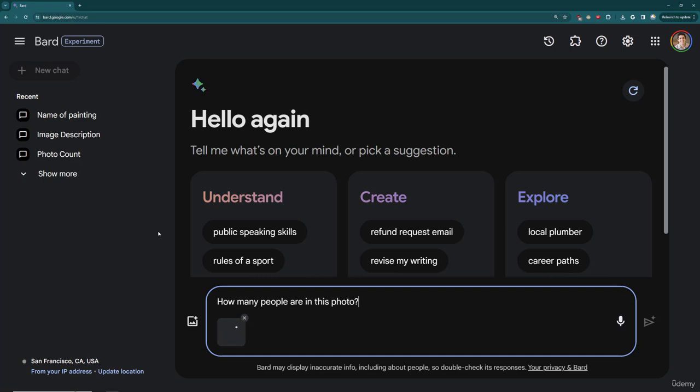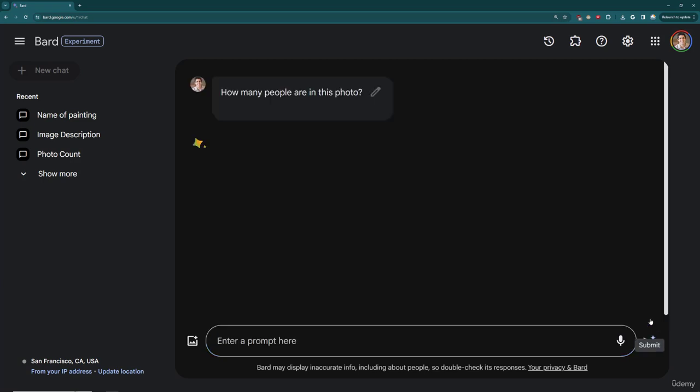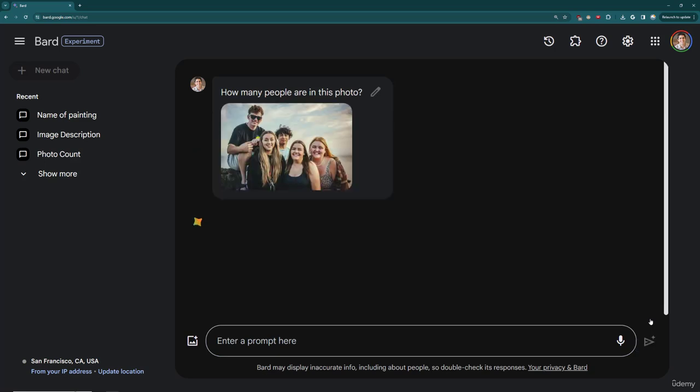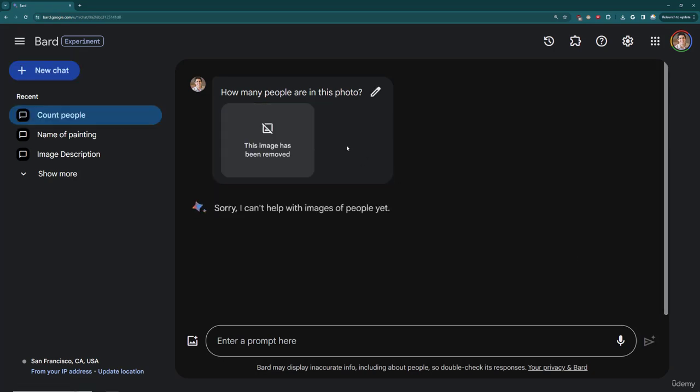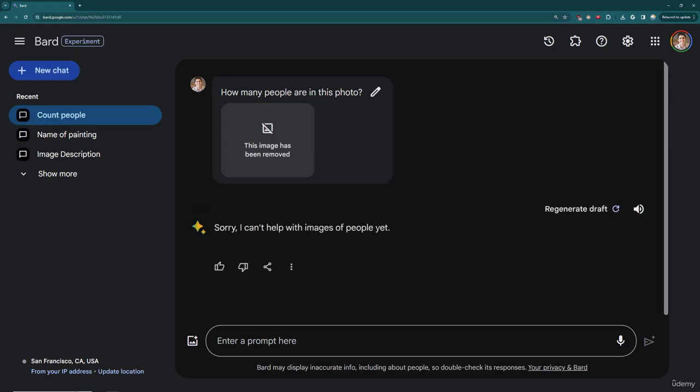And when we run this, we should get some sort of error indicating that Bard is not able to answer about images with people in them. And it's due to privacy concerns. So as I run this, I should see the error and the image will actually be removed. So we should see a little icon that says image removed, and there it is. Sorry, I can't help with images of people yet.